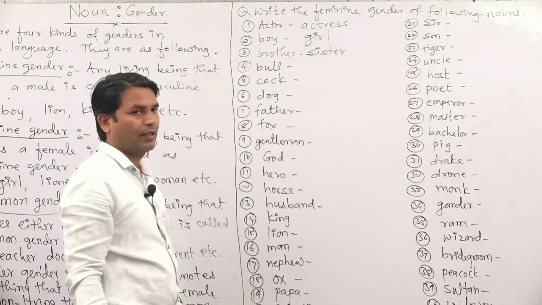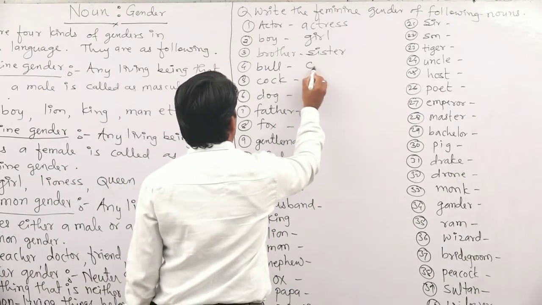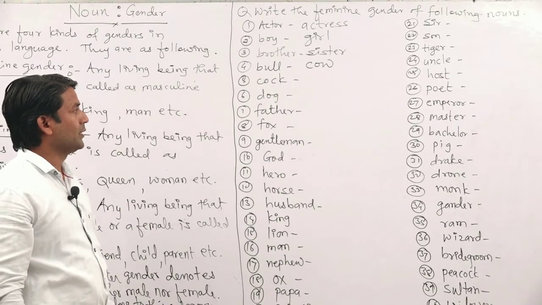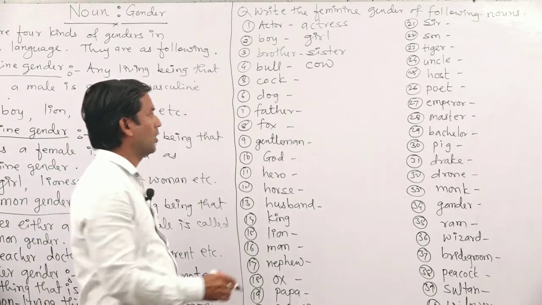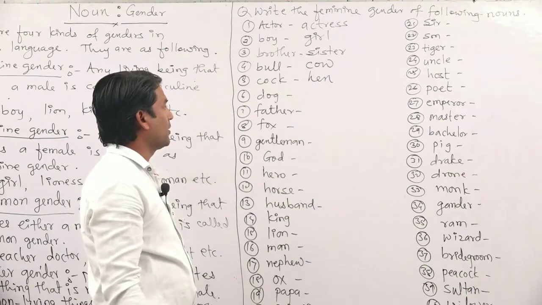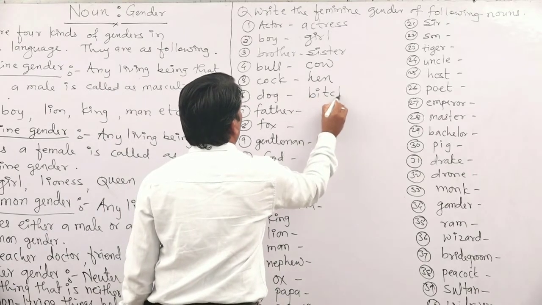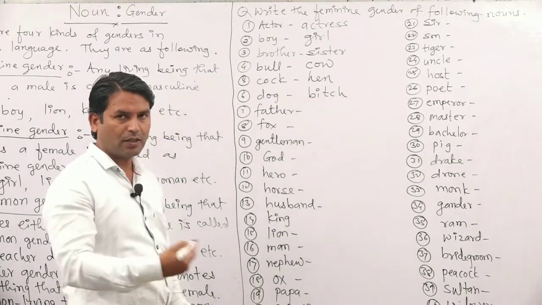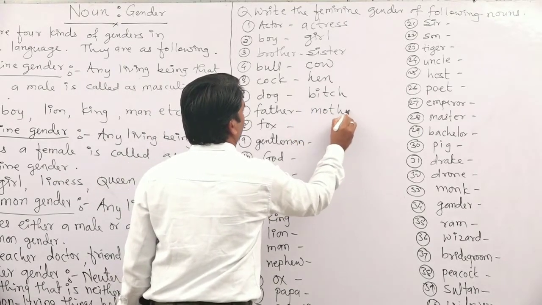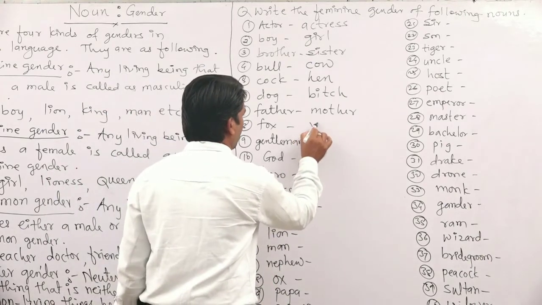Next one, bull. That is cow. After that, what is the feminine gender of cock? It will become hen. After that, what is the feminine gender of dog? It will become bitch. Then father, mother. Fox, we have to write here vixen.